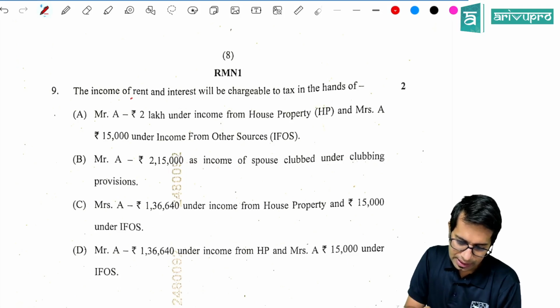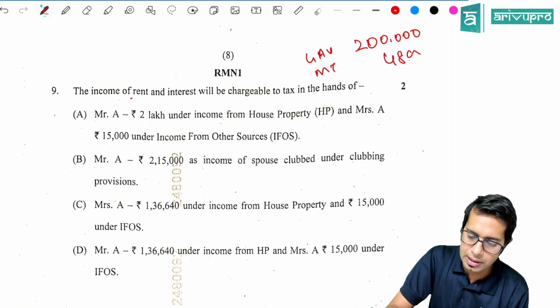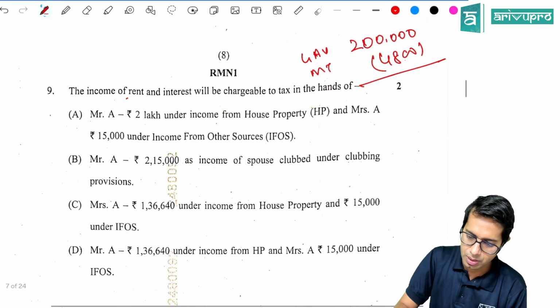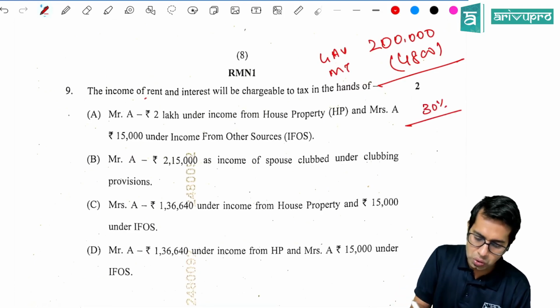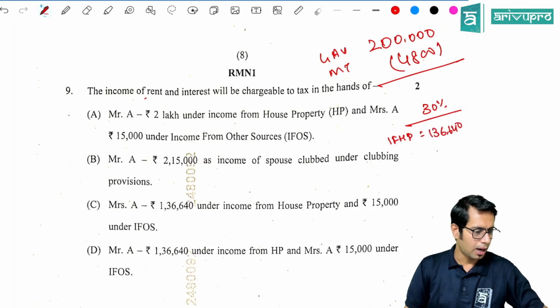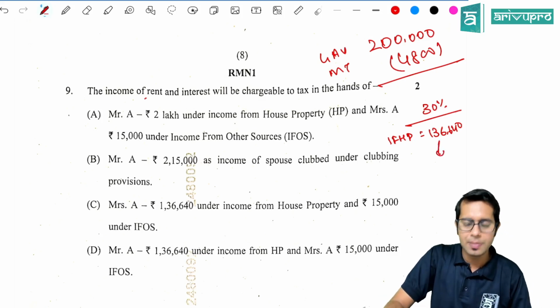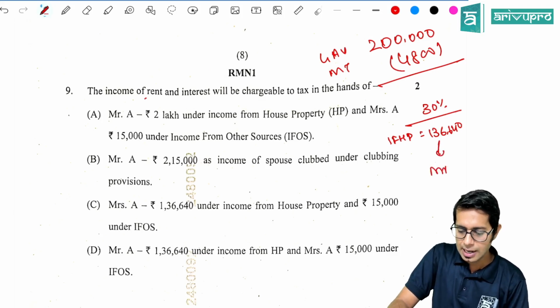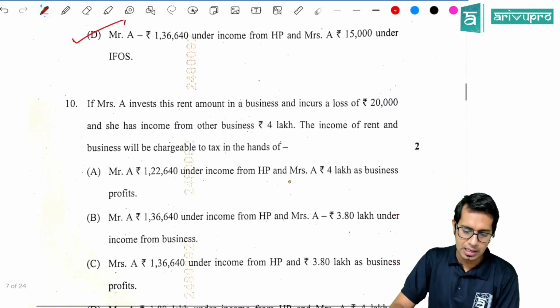Now the rental income is 2 lakh rupees. This is your gross annual value. Subtract municipal taxes of 4,800. You will get some amount. From that you are supposed to subtract 30% standard deduction. So then your income from house property will come to 1,36,640 rupees. This will be your income from house property. Now here, this income from house property will be taxable. It will be clubbed in the hands of Mr. A, and 15,000 will be taxable in the hands of the wife only. So option number D is the right answer.